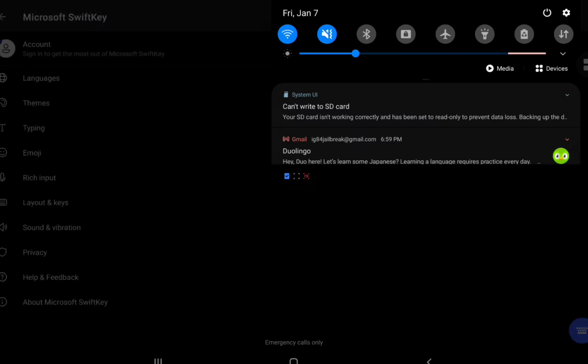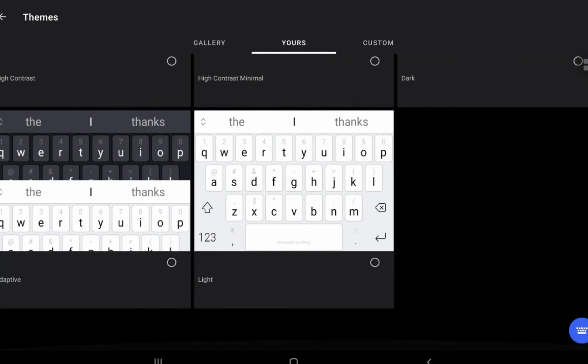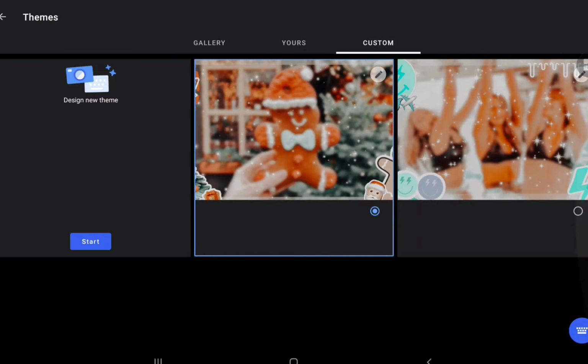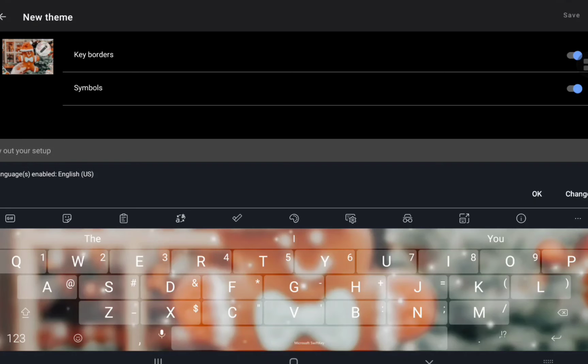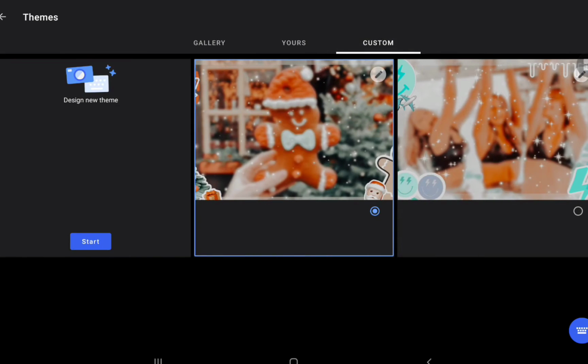And then when you're at this page after you've done everything in the start, just click themes. Yeah, click themes. So you can get all of these ones in here. But the better way to get a keyboard is, look at this preppy keyboard. So if you're at this page, go to custom right here, and then click start or add something. Yeah, I made a couple.